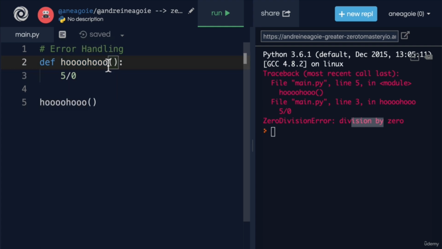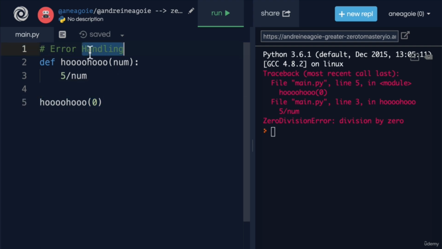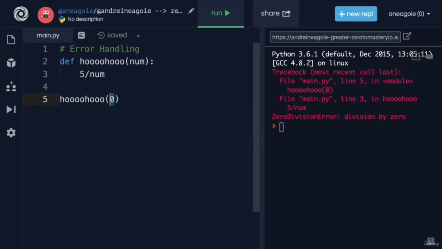Because if they receive something that they didn't expect, like a number, and this number just happens to be, let's say, 0 that we give it, well, this user broke our program. So we need to handle these situations where a user might give something bad that we wouldn't want. In the next video, we're going to explore how we can handle our errors. I'll see you in that one.